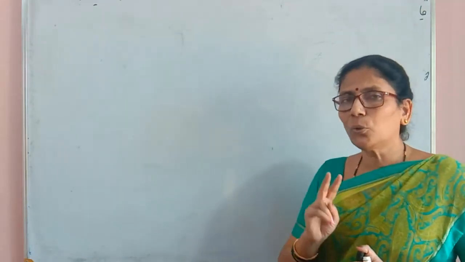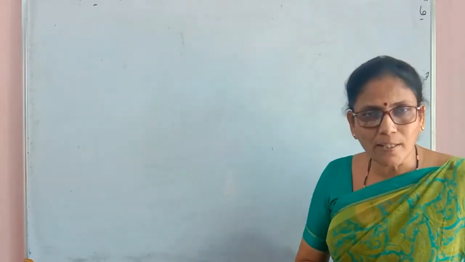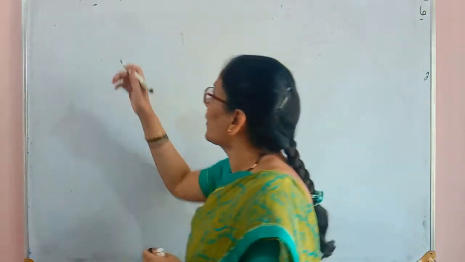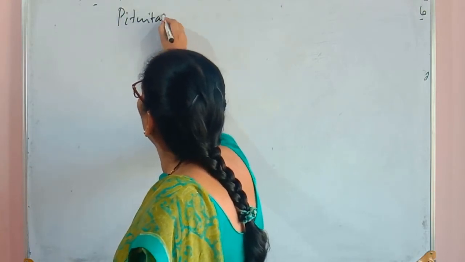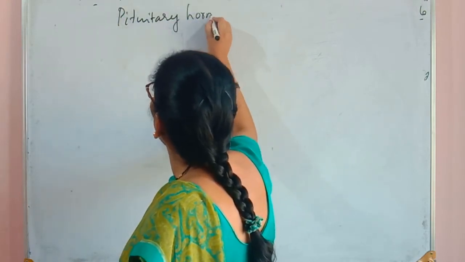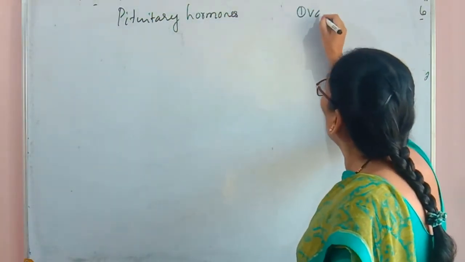Here 2 sets of hormones are going to be useful. One set is pituitary hormones, and the other set is called the ovarian hormones.